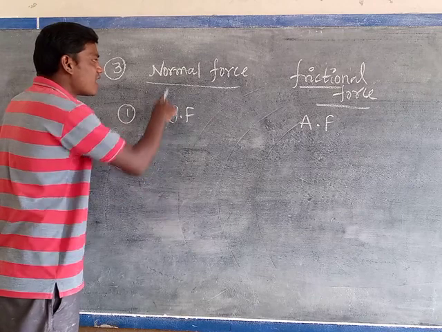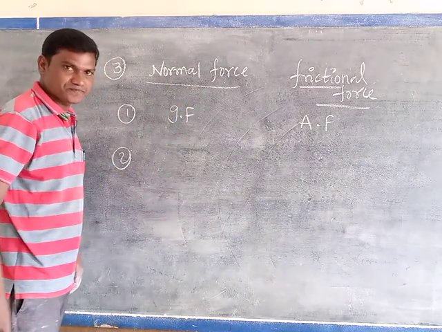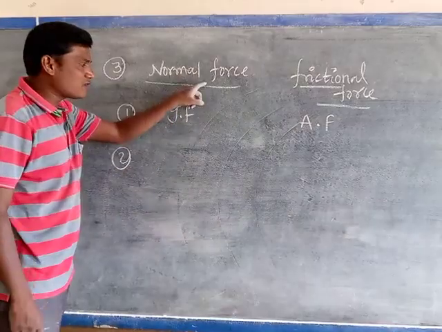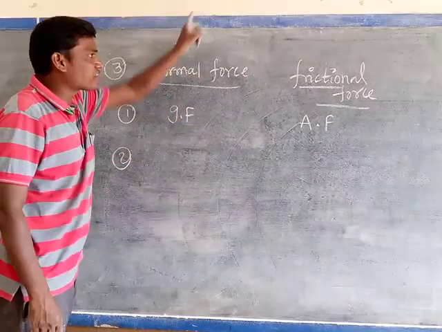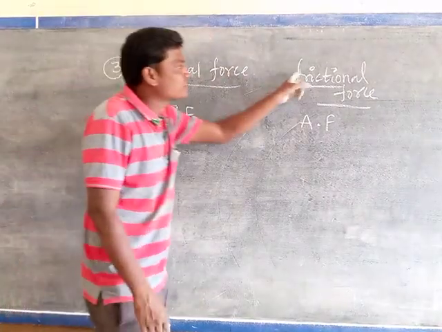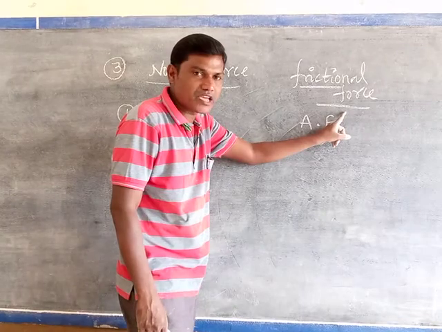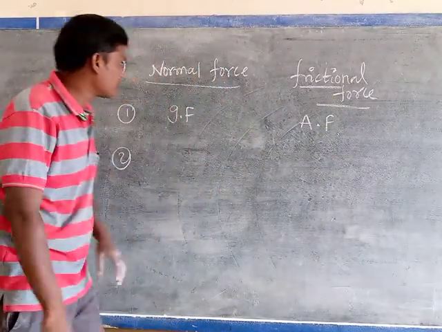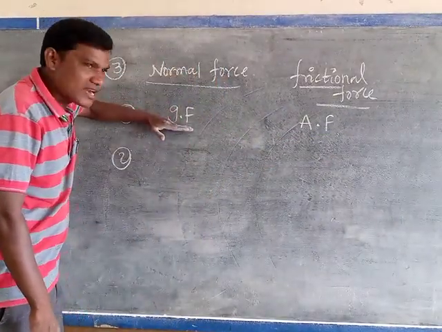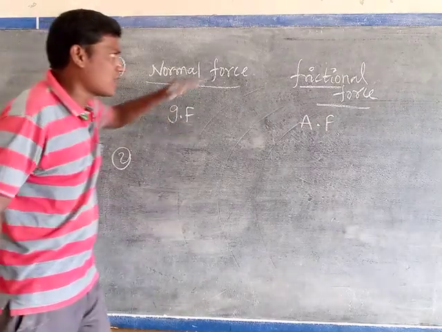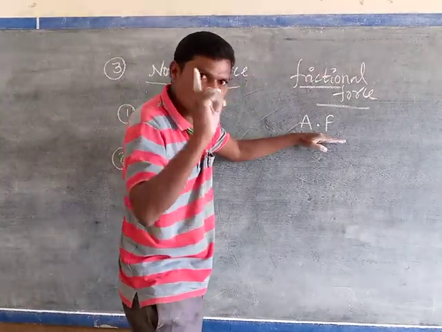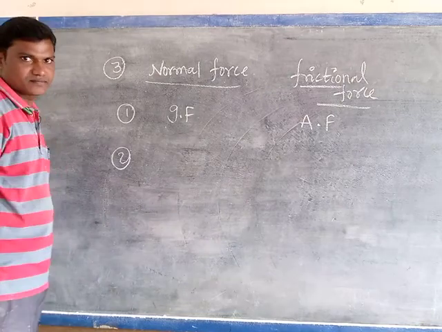And the second one: normal force is always acting vertically upward. Frictional force is always acting horizontally. Listen very carefully. Normal force balances which force? Gravitational force. Frictional force balances which force? The applied force on the object.